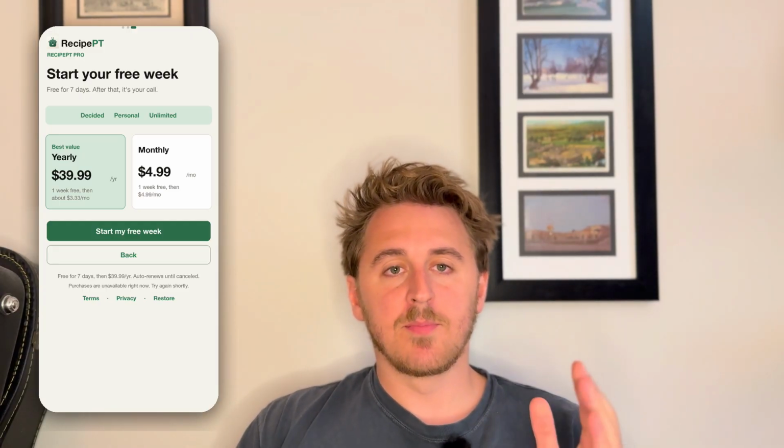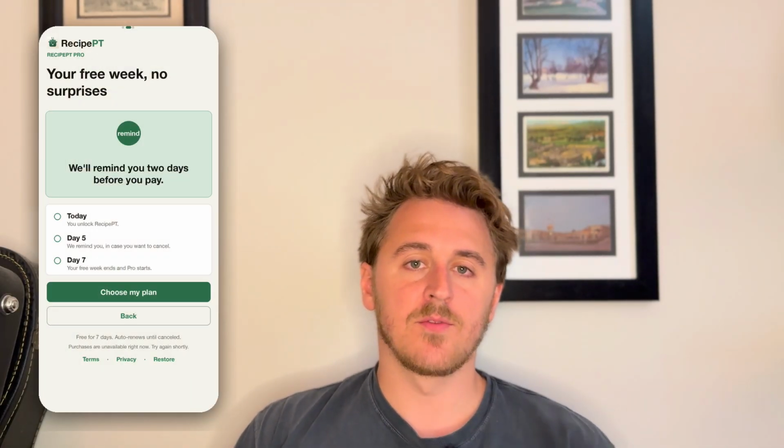Now, obviously, the big drawdown of a hard paywall is that it can and does scare a ton of people off. So to avoid that, to hopefully improve that, we've added a thing that I've seen a lot of apps do that have a really good rate of people who are converting both to trials and from trials to paid, and that is adding a reminder 2 days before it's due.